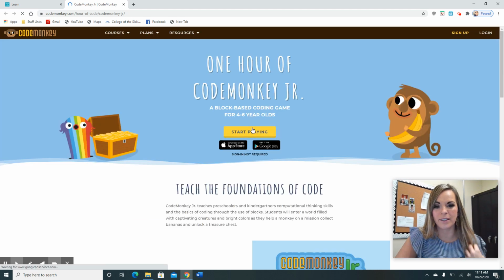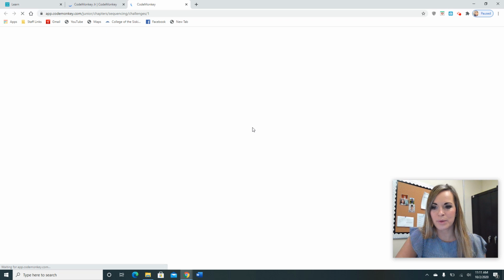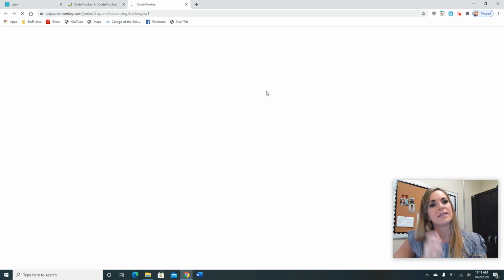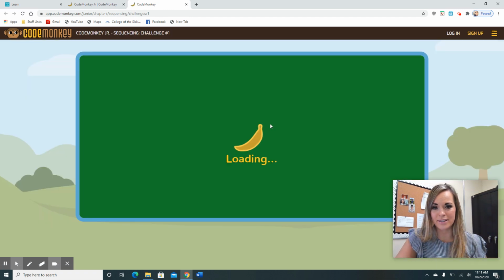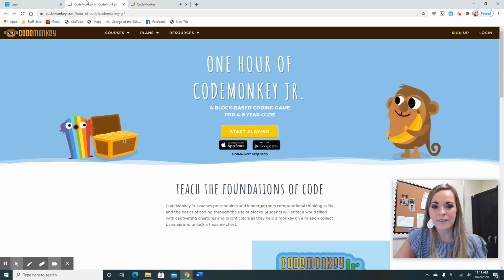And these are so fun. I'm just going to show you. This one is for younger guys. But you don't even have to know how to read to play this. So if you're in preschool or kindergarten and first grade, or even if you're older than that, and you just want to play some easy coding, you can use any of these sites.